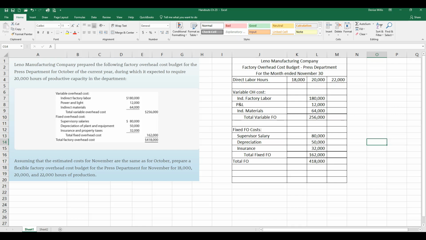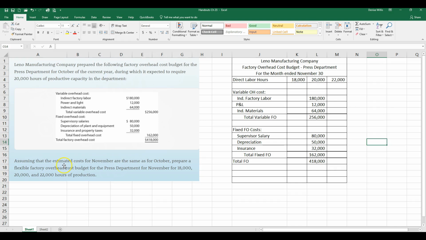Let's take a look at one of the assignments for Chapter 23. This here says Leno Manufacturing Company prepared the following factory overhead cost budget for the press department for October of the current year, during which it is expected to require 20,000 hours of productive capacity in the department. Okay, so this is the October information. They break it down into the variable portion and the fixed portion of our overhead cost. And here's the total variable, here's the total fixed, and here's the total of everything.